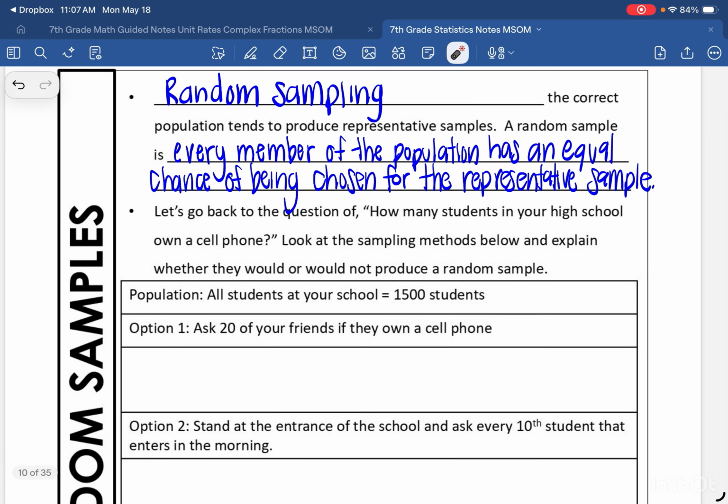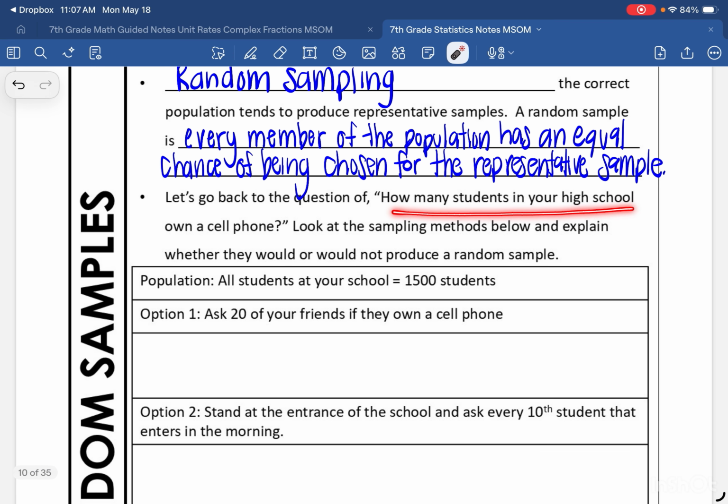Let's go back to the question of how many students in your high school own a cell phone. Look at the sampling methods below and explain whether they would or would not produce a random sample. So my question is, how many students in your high school own a cell phone? The population is all students at your school. So let's say there's 1,500 students and all of them would be part of the population. For me to ask every single one of them might be difficult. So I'm going to get a representative sample.